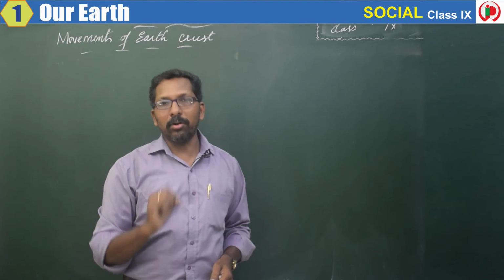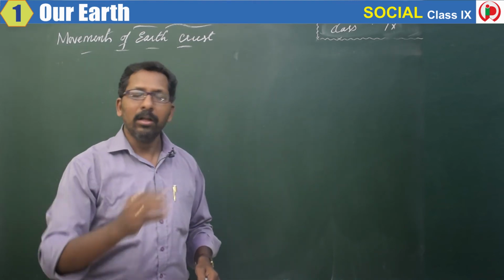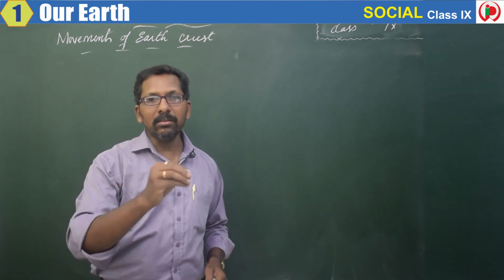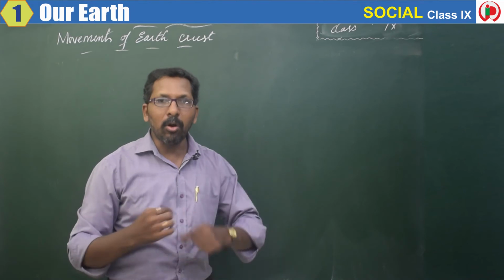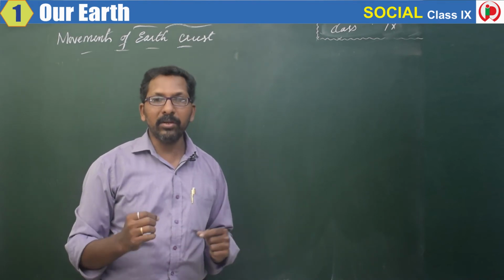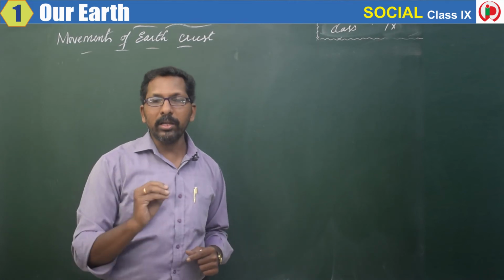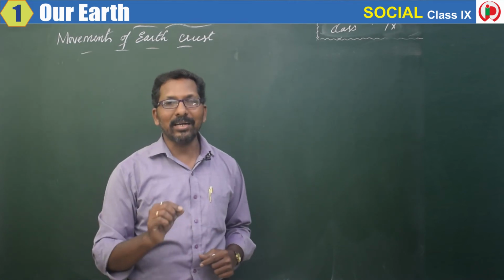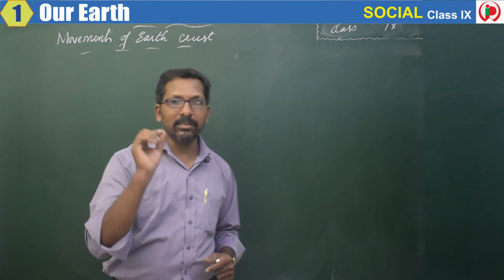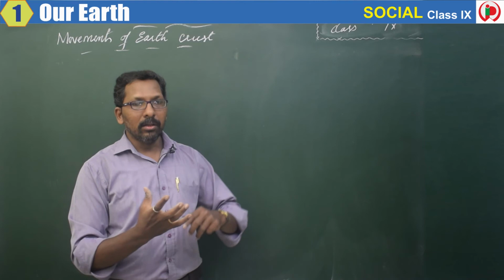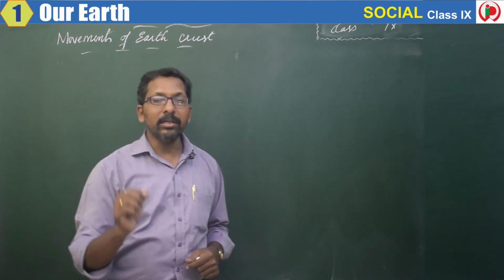Yes. These continents, North America, South America, Europe, Asia, Africa, are still moving very slowly. We will not feel it, but they are moving. Why and how they are moving, we'll discuss in an elaborate way in the second lesson, that is lithosphere.